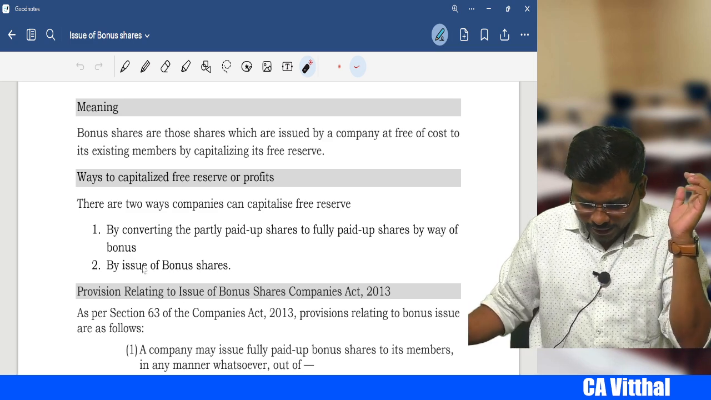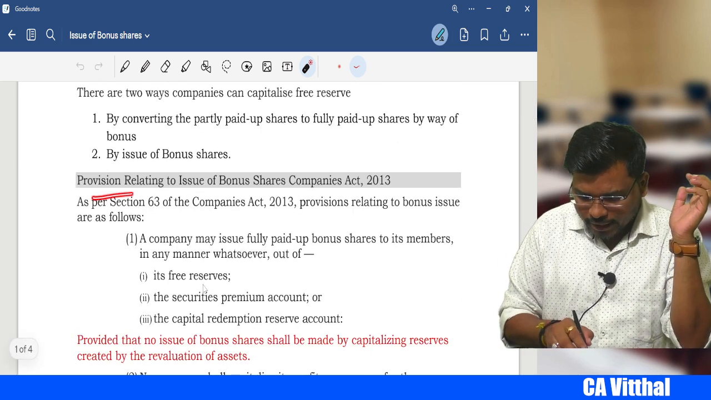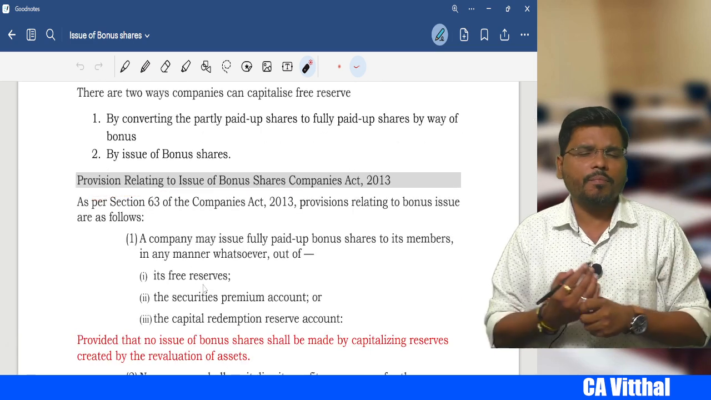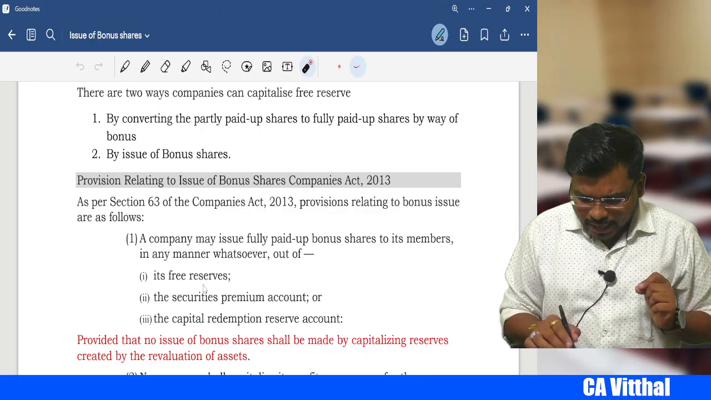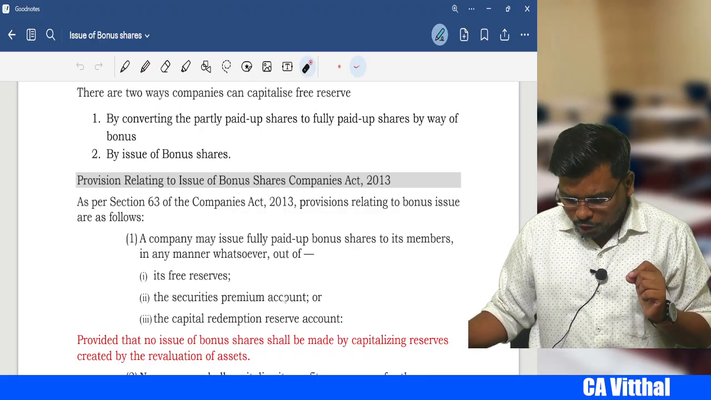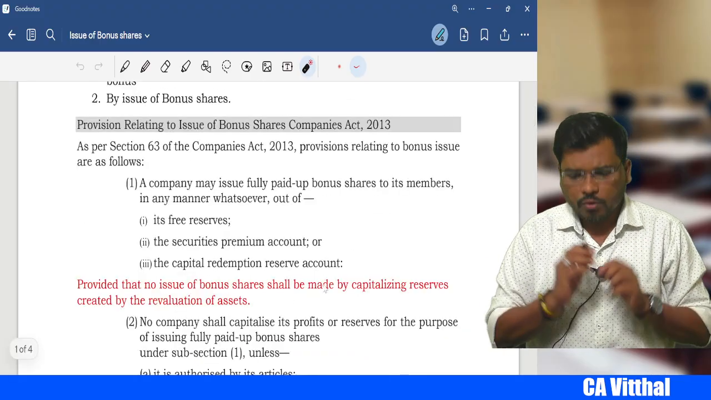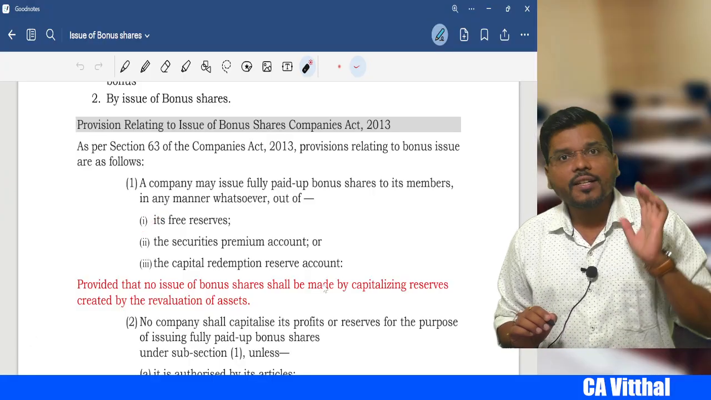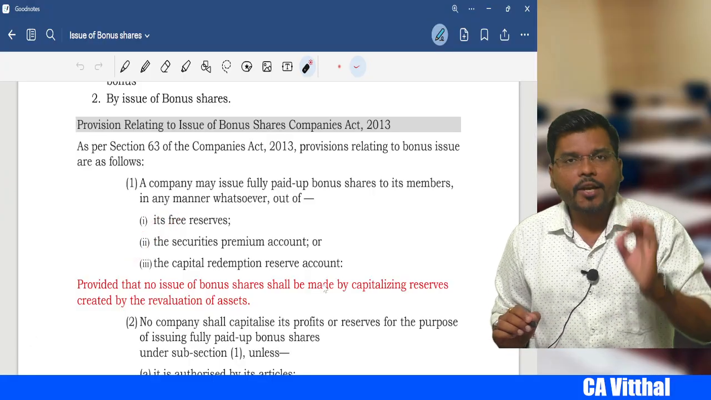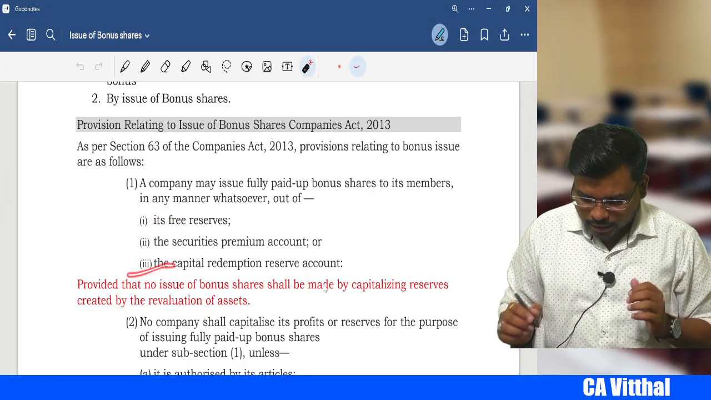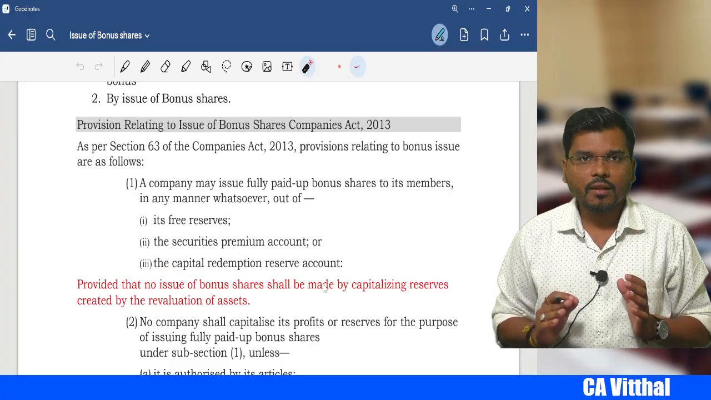Okay, next my dear student, provision relating to issue of bonus shares as per the Companies Act. What does the Companies Act say? The Companies Act says that the company can issue fully paid bonus shares out of what? Number one, free reserves. Number two, securities premium account. And number three, capital redemption reserve, right?